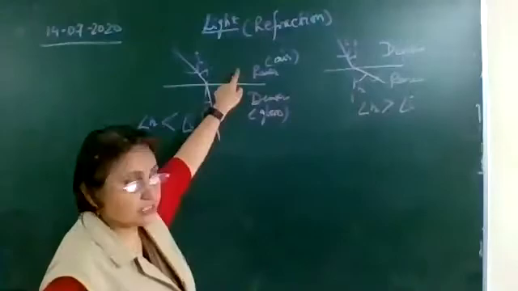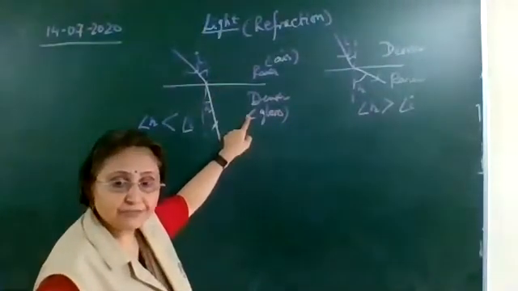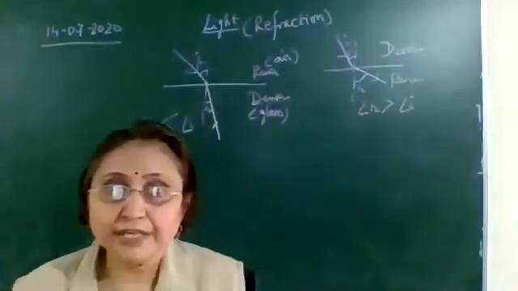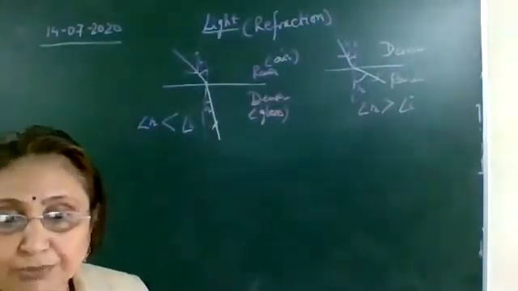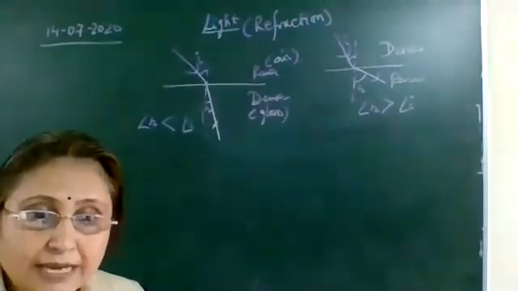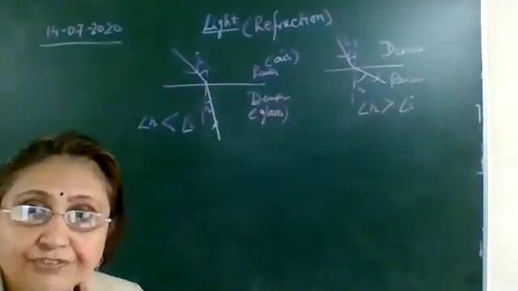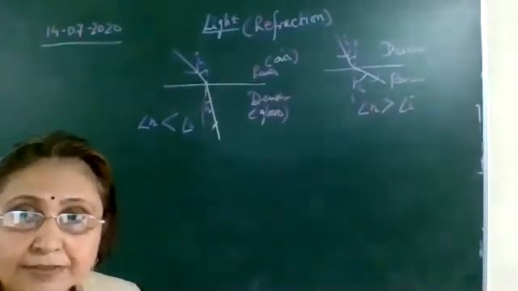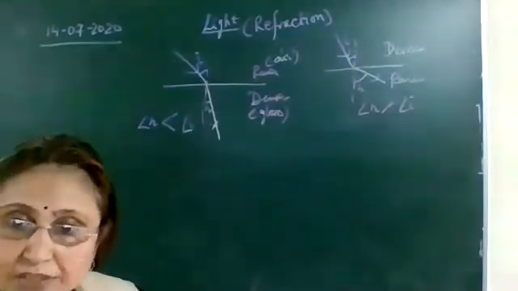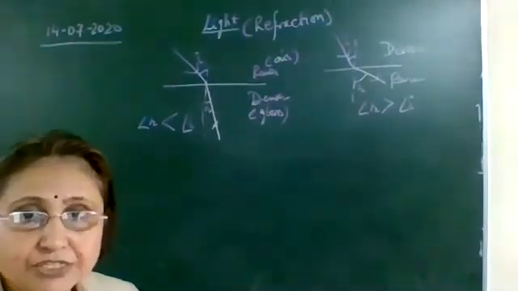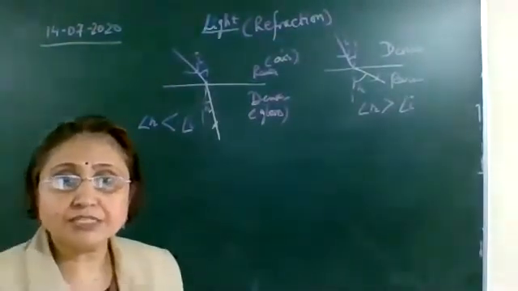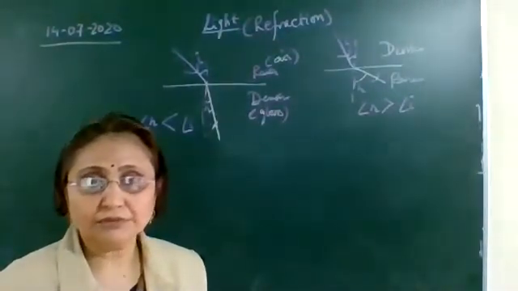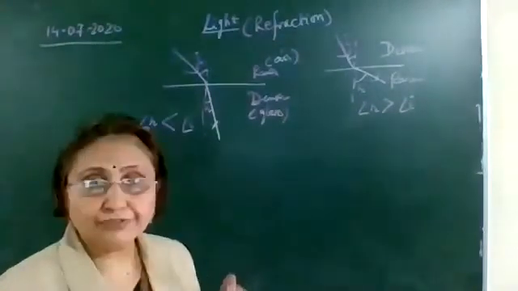So the first figure shows that the ray of light is passing from rarer to denser medium. Second figure, denser to rarer medium. Draw both the figures. Mark the angles. Angle of incidence is the angle formed between the incident ray and the normal. Angle of refraction is the angle formed between the refracted ray and the normal. Okay, draw both the figures.